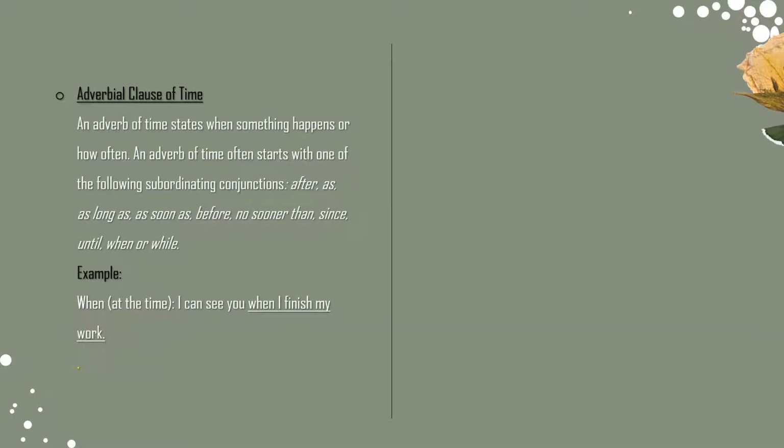The first one is adverbial clause of time. An adverb of time states when something happens or how often. An adverb of time often starts with one of the following subordinating conjunctions: after, as long as, as soon as, before, no sooner than, since, until, when, or while. For example, when: I can see you when I finish my homework.